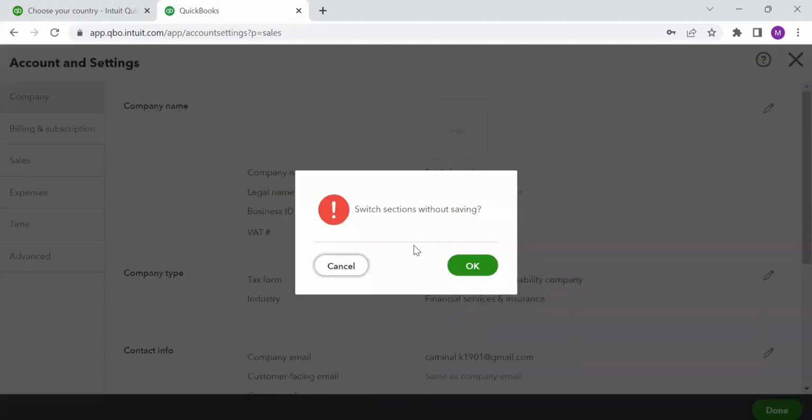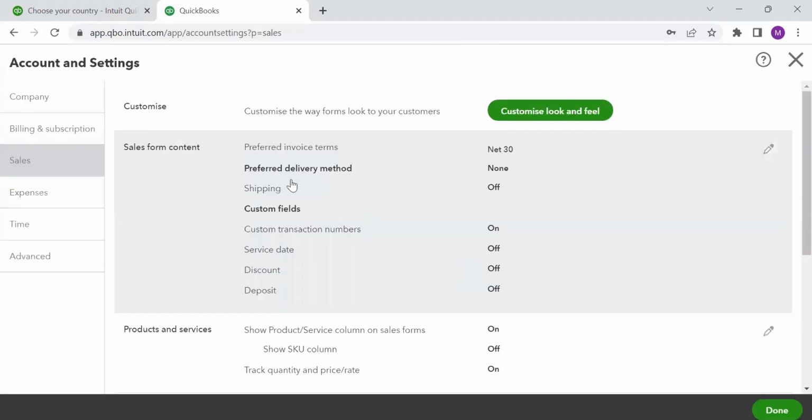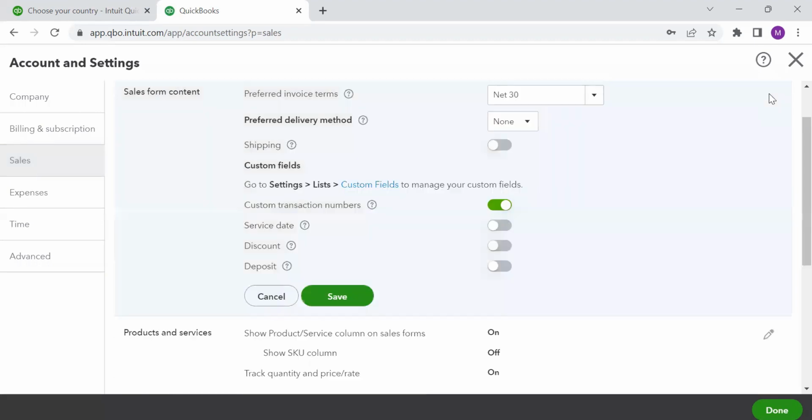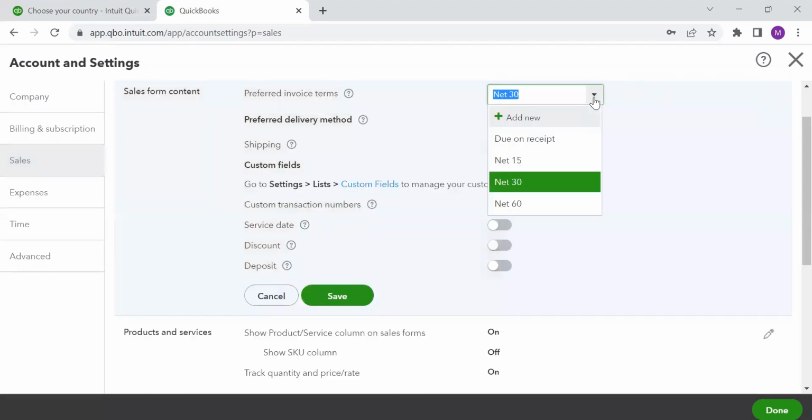So after accounting and setting, sales form content. We have seen that you always give some kind of a credit period to your debtors. Now here, by default, net 30 days has been provided. What if you want to change it? You simply have to click on this pencil button and I can change this. If you want to add new, you can add new from here. Due on receipt, net 30 is already provided here.